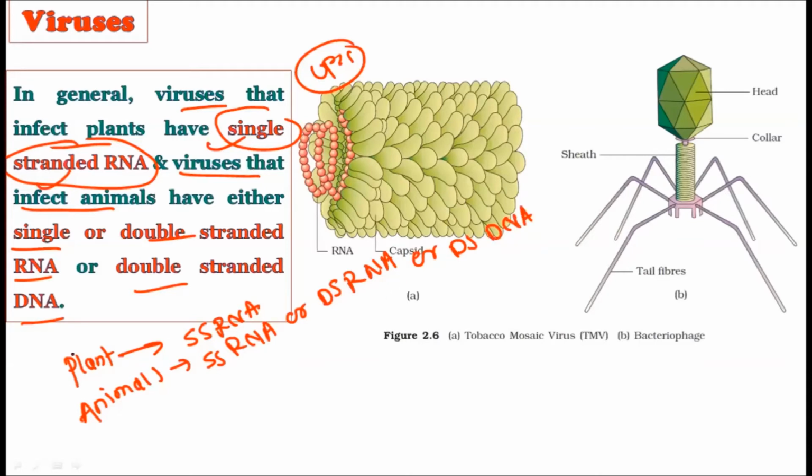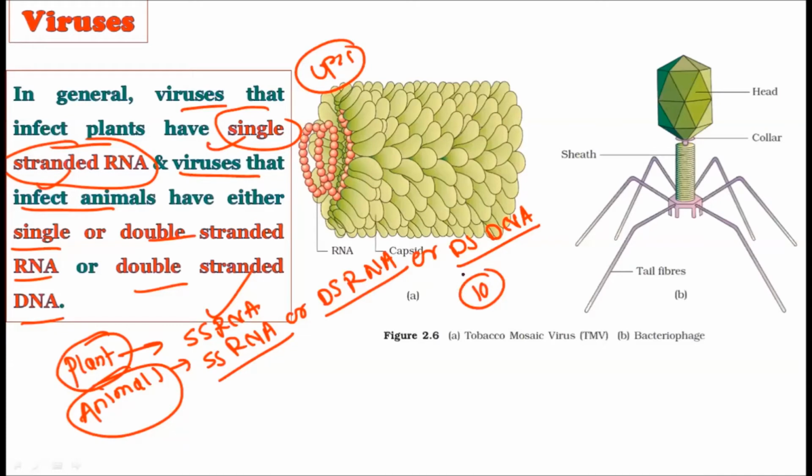So here is a clear-cut differentiation between plant viruses and animal viruses. The majority of plant viruses are single-stranded RNA, while animal viruses may be single-stranded RNA, double-stranded RNA, or double-stranded DNA. You should remember this difference, because it can be asked for 10 marks: what is the difference between plant viruses and animal viruses. You should be able to write the core points, not the superficial points.